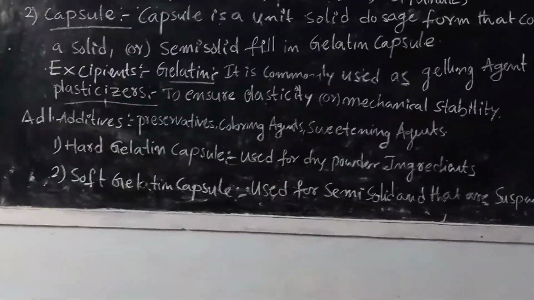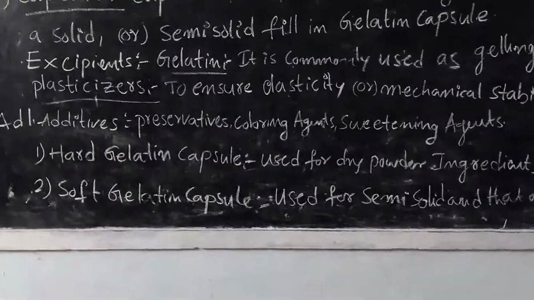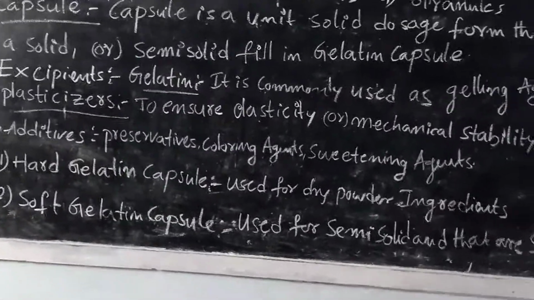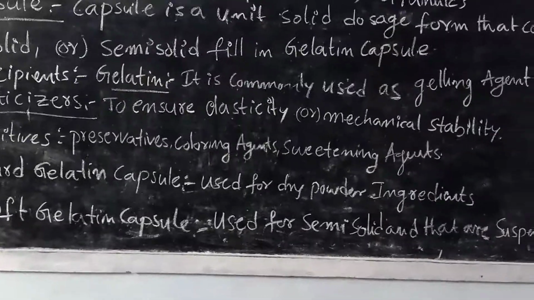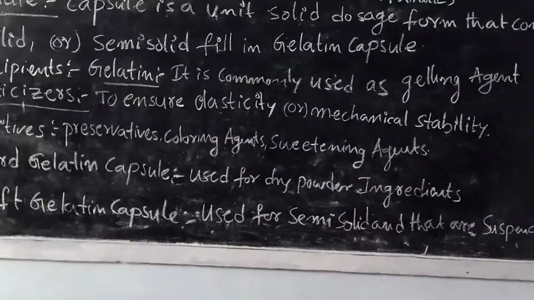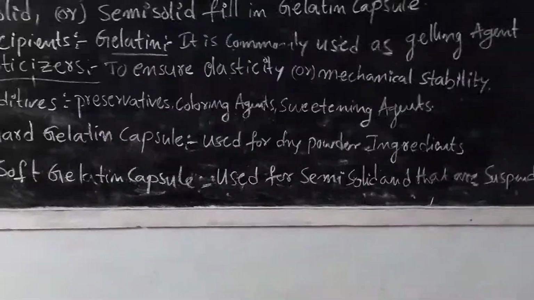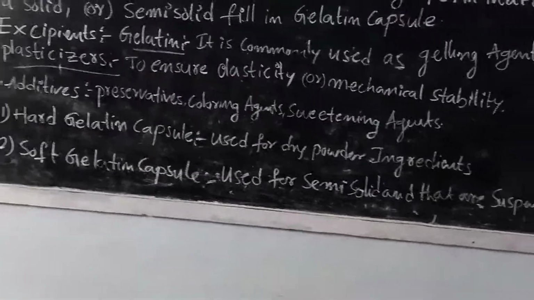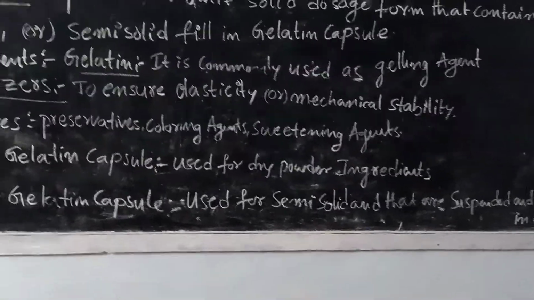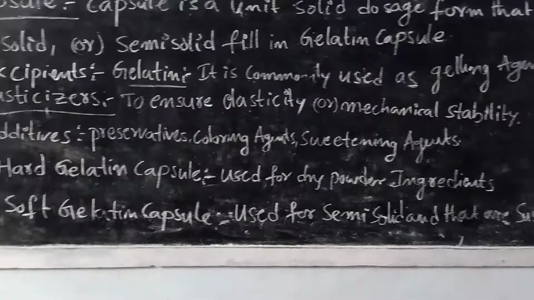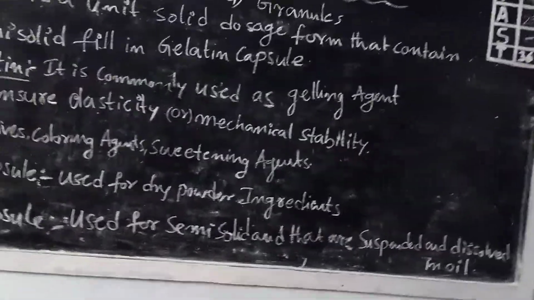The main additives present in a capsule are the preservatives. The preservatives are used to preserve the capsule for a long time. Then the coloring agents give an appropriate color according to the pharmacological response and effect. And the sweetening agents mask the taste.